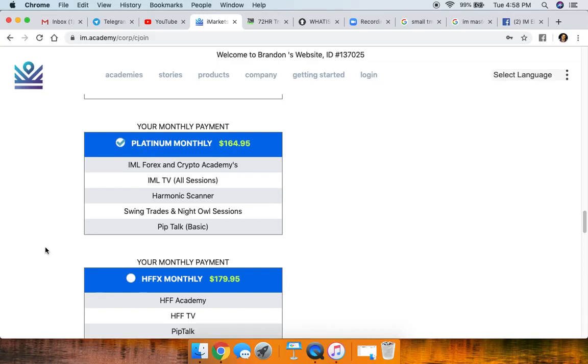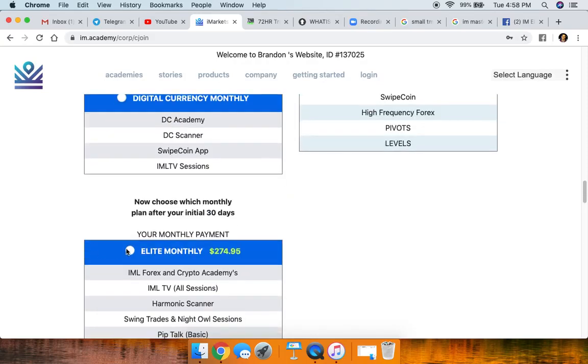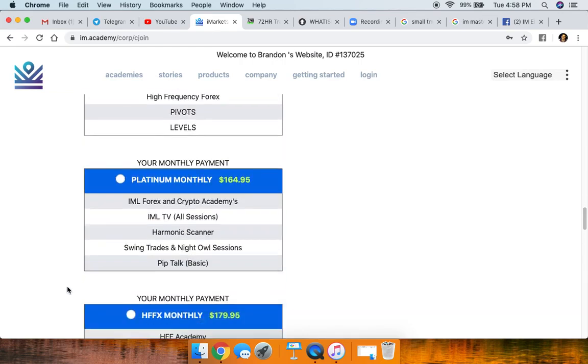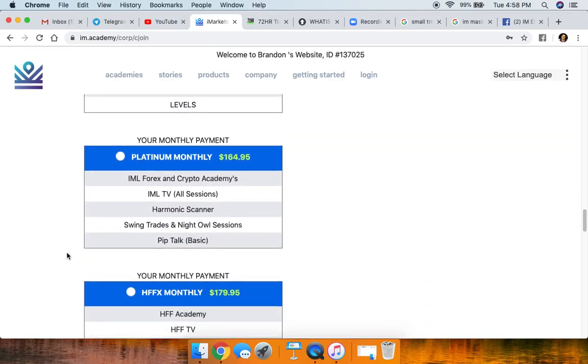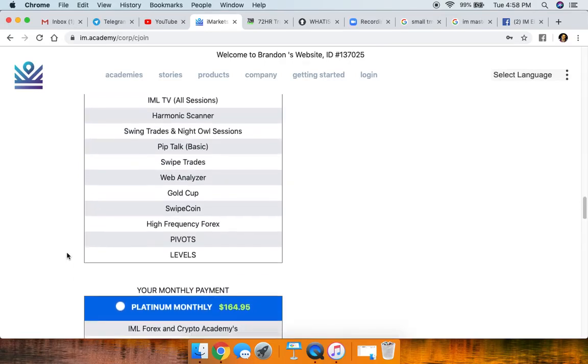Now, if I am a platinum member, but I subscribe to elite members, that would not count because it has to be the same value, meaning the same package, or lower. So it could be like if I was on the elite, right here, the elite monthly, and then I had 2 people on the platinum or 2 people on the elite, that would work. You now get the free membership. But all the different add-ons, that does not count. From my understanding, though, with the Platinum, you could add on the Web Analyzer or Vibrata and still have the free membership. But that's how that works with the 2 and free.